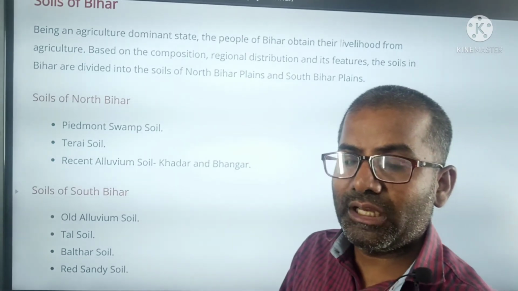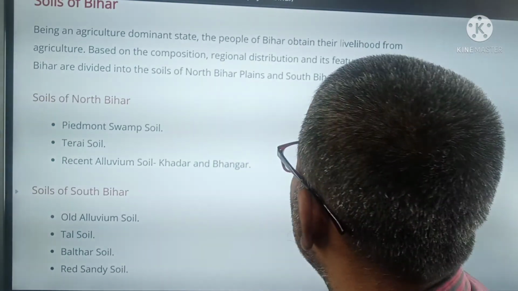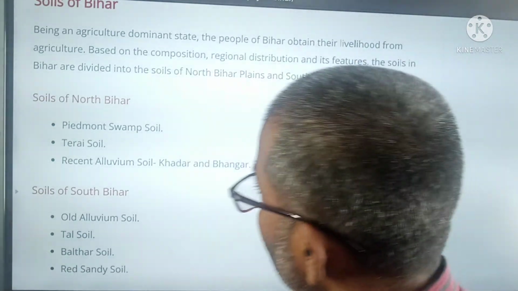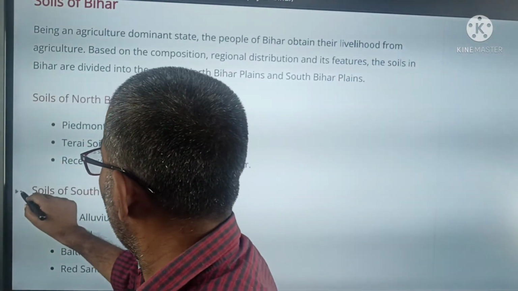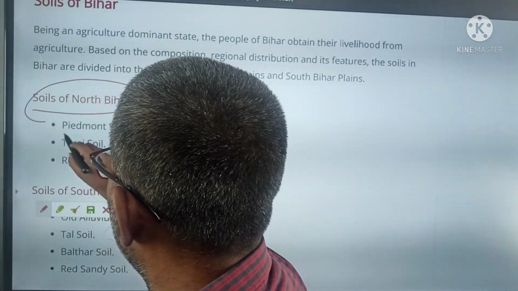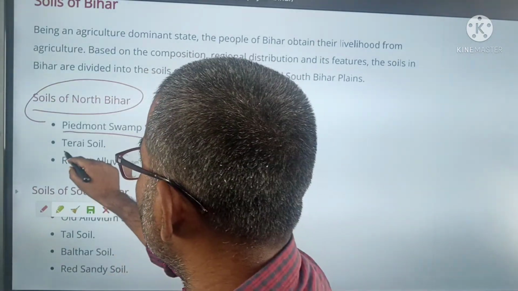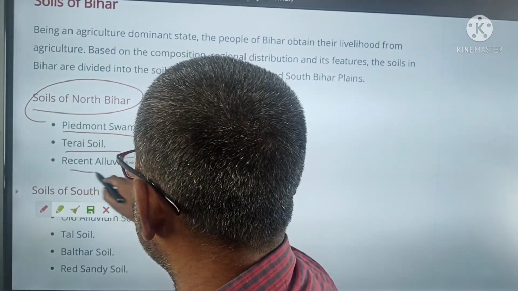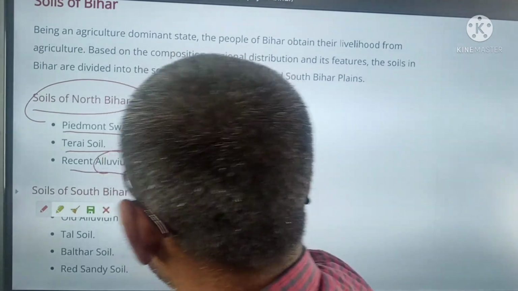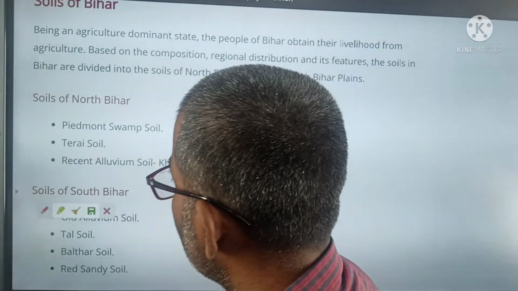Mostly alluvial soil is found here, made by the deposition of rivers. The soils of Bihar include pediment swamp soil, Tarai soil, and recent alluvial soil, called Khadar and Bhangar.